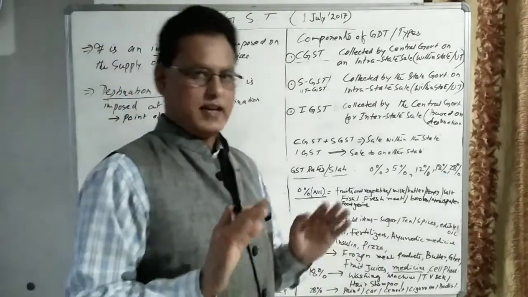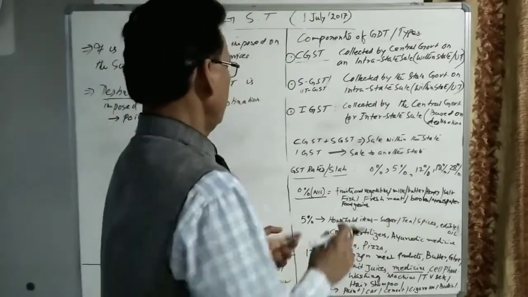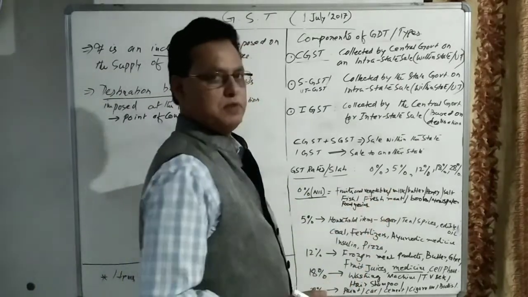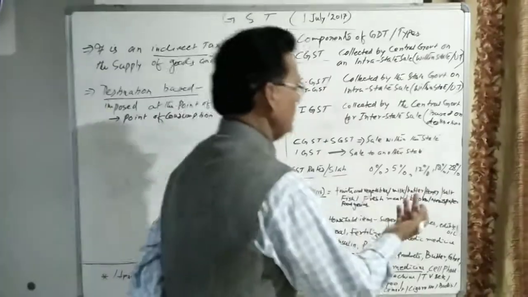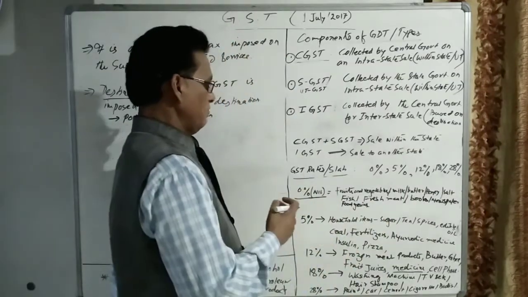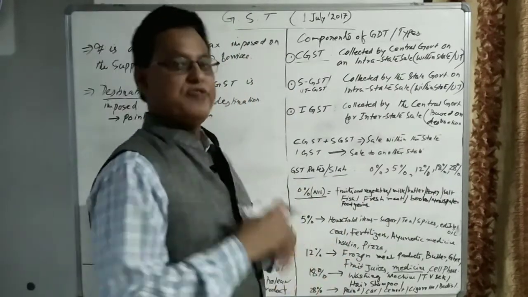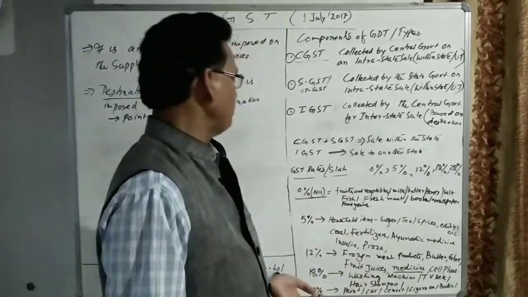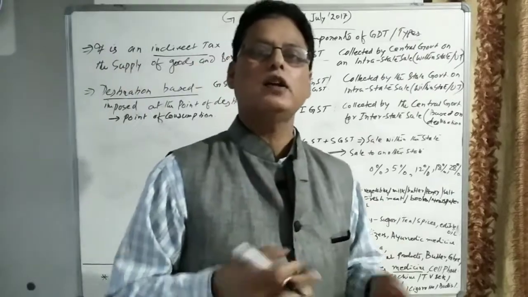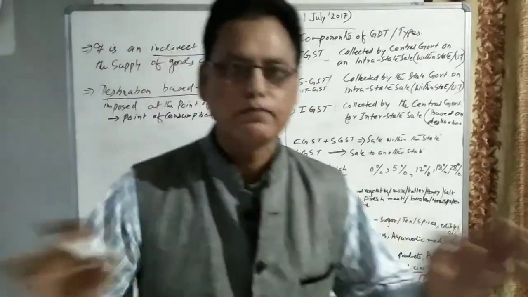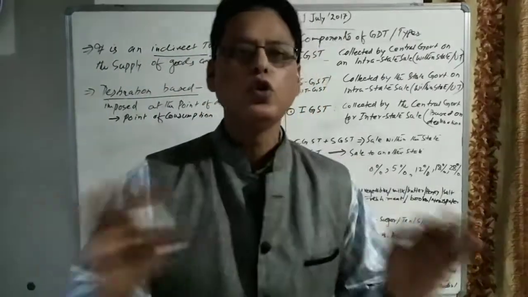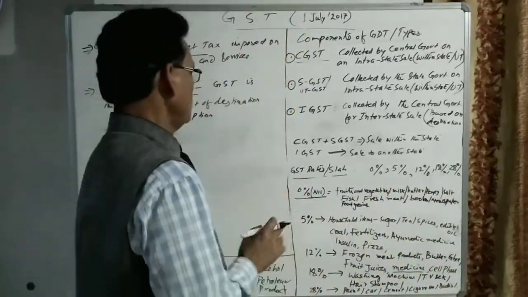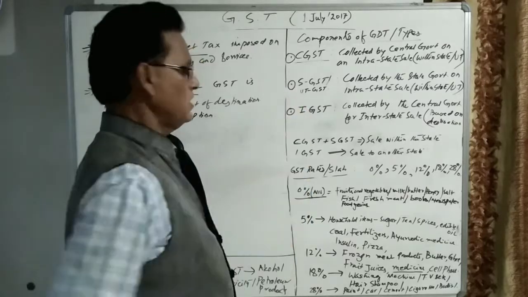All cereal grains are exempted from GST. Fruits and vegetables are exempted. Milk is exempted. Butter is exempted. Honey is exempted. Salt is exempted. Fishes are exempted. Fresh meat, chickens are exempted. Books, newspapers, these are the essential commodities which are exempted from GST. No GST is imposed on these commodities. So this is called 0% GST.